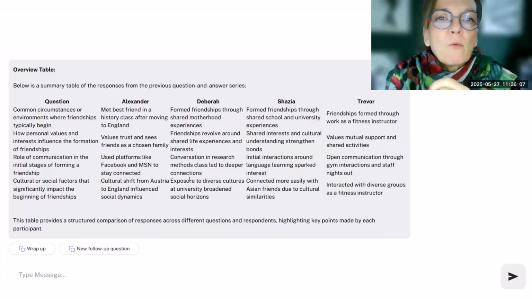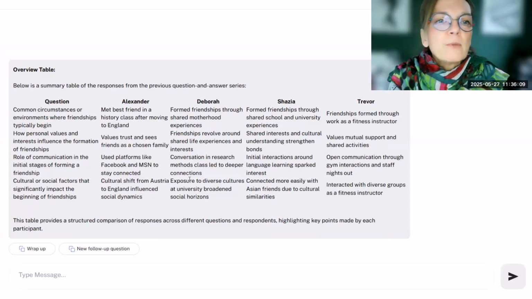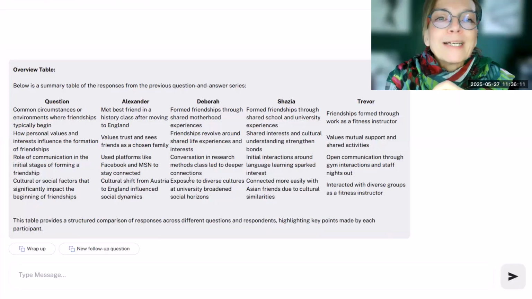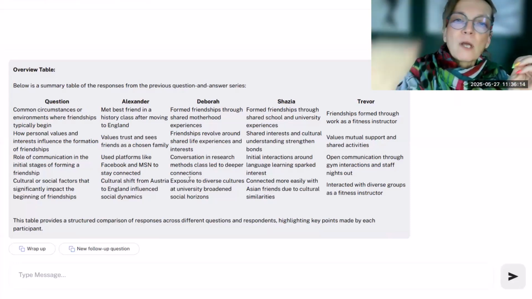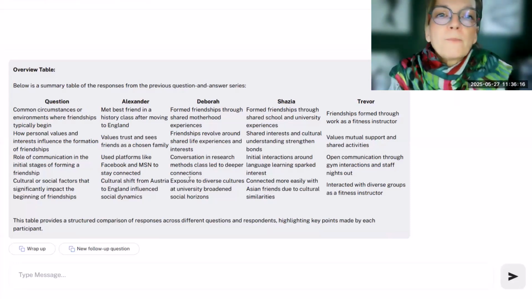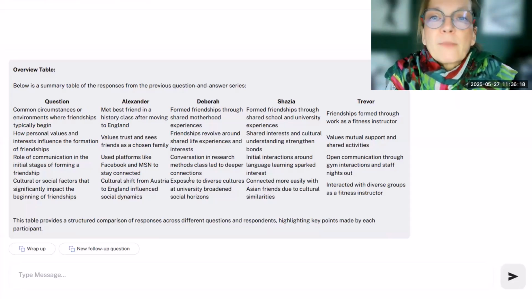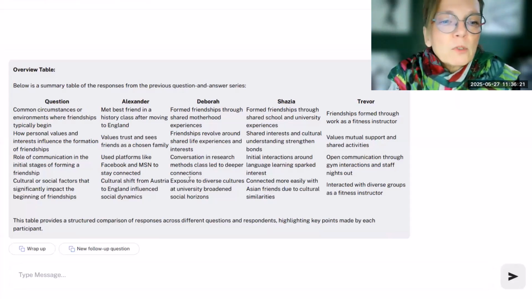And what's important right now is what we can get out. So we get an overview table of all the questions that we have been asking here, just pointing out in very short, pointed summaries what the differences are between the 4 respondents.